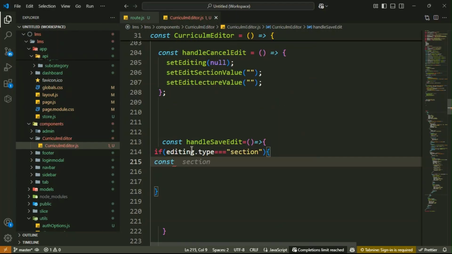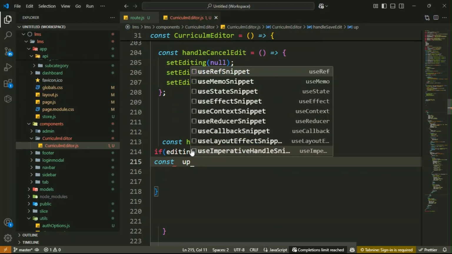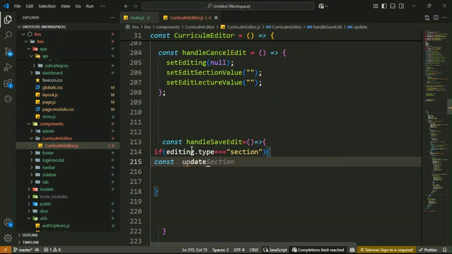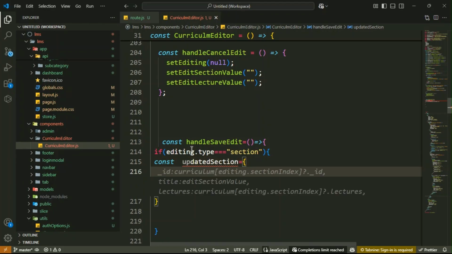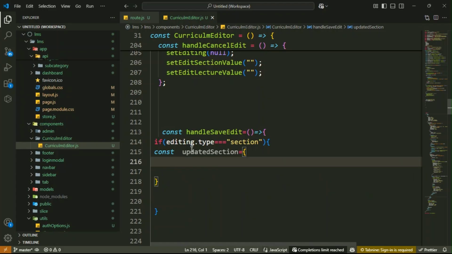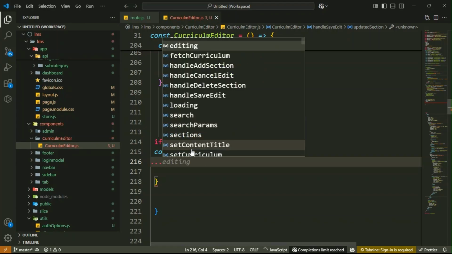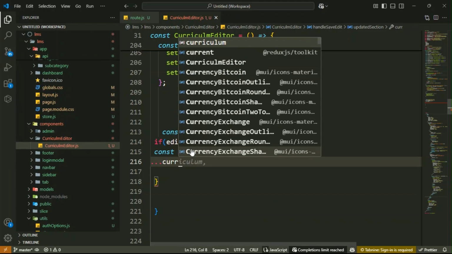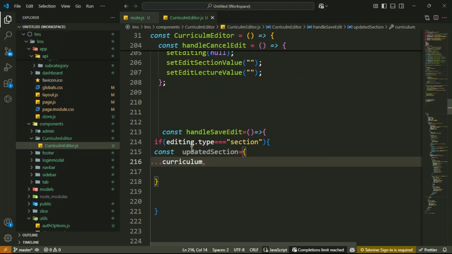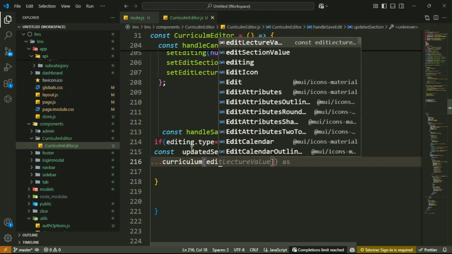Const updated section equals, and inside it copy the current section object. So here you need to spread it, dot curriculum. Then inside it, editing dot section index.